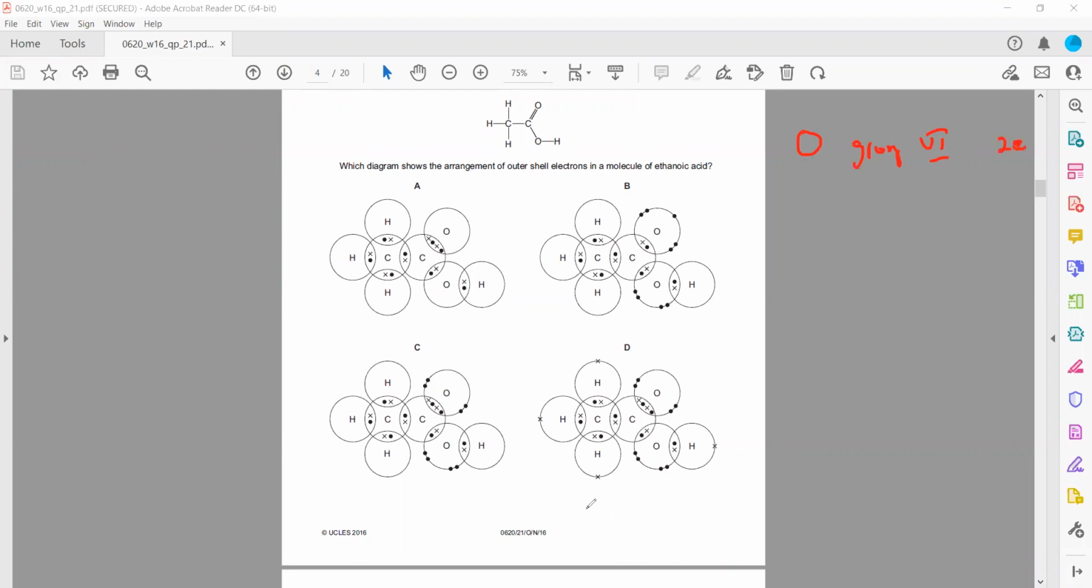Here, 2 plus 2 plus 1, so 5 unshared electrons. That's also wrong. In C or D, oxygen is correct, but they drew an unshared electron on hydrogen. That is wrong because hydrogen does not have any unshared electron. So that's why C is the right answer: oxygen belongs to group 6, so it will share 2 and unshared will be 4 electrons.